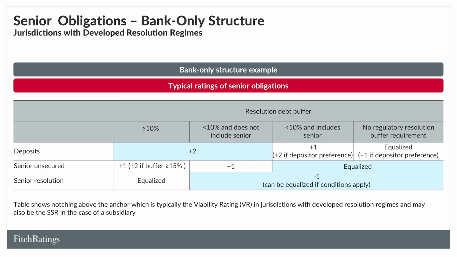Senior unsecured debt issued by the operating bank is typically notched up once above the VR anchor if the resolution buffer is 10% or higher, and twice if the resolution buffer meets 15%. Senior resolution debt is typically notched once below the VR, but may be equalized if there is a large buffer or if other conditions apply.